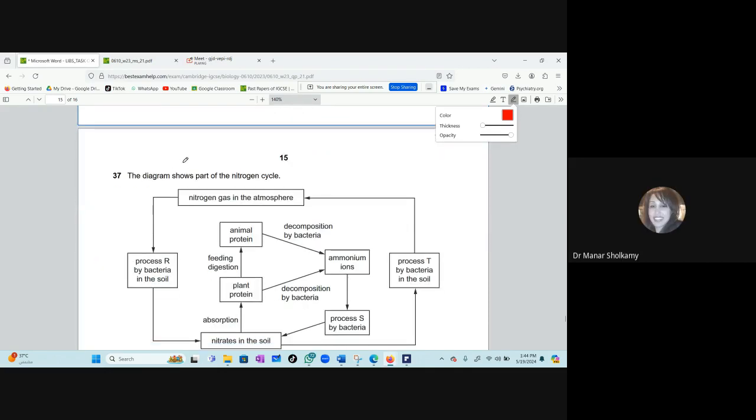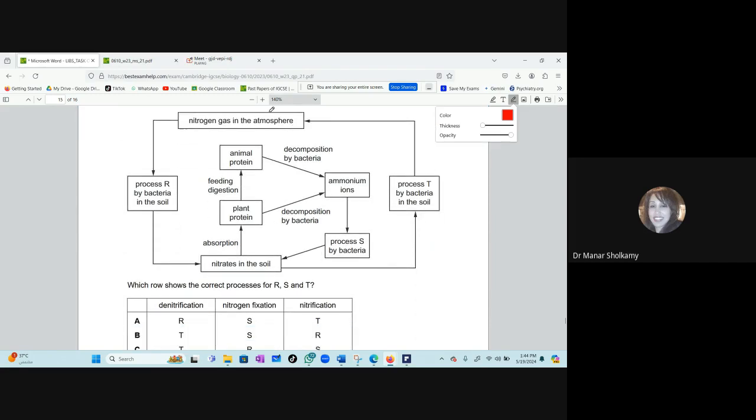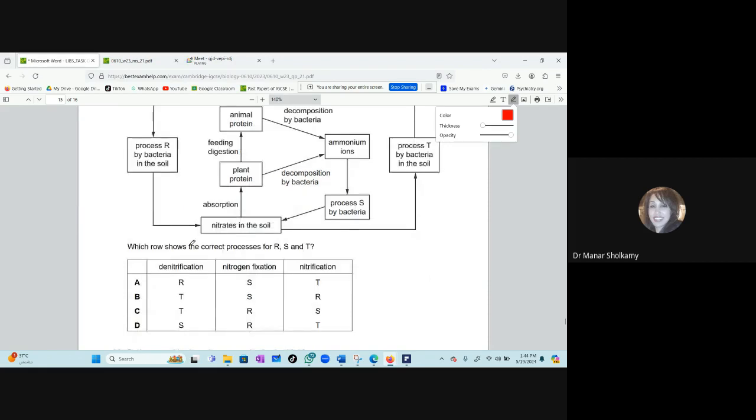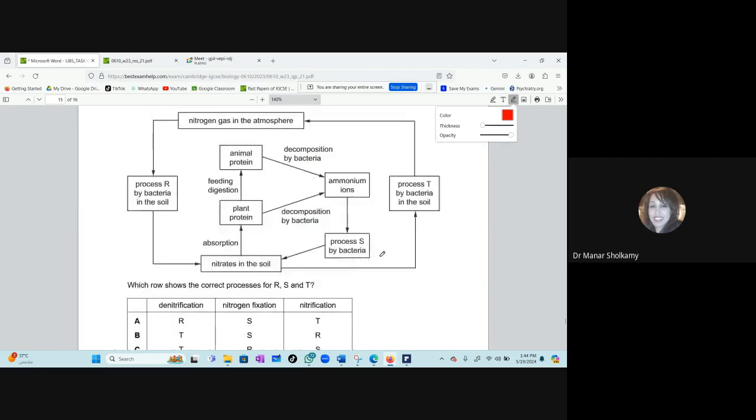The diagram shows part of the nitrogen cycle. Please don't ignore the nitrogen cycle. They love it. They did not get it in paper 4, so they will get it in paper 2. Which row shows the correct processes for R, S, and T? Now, the boys, please answer the question. What is R? Look at R. Be patient. We have nitrogen gas in the atmosphere, and then it will become nitrates in the soil. So what is R? Nitrogen fixation. Excellent. So R is nitrogen fixation.